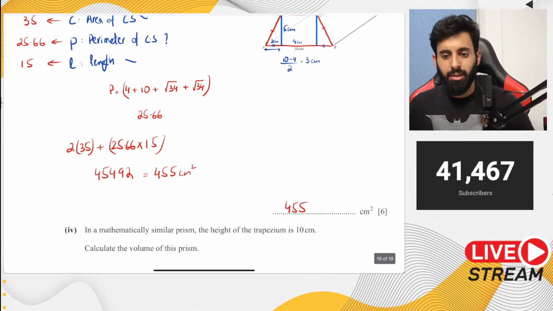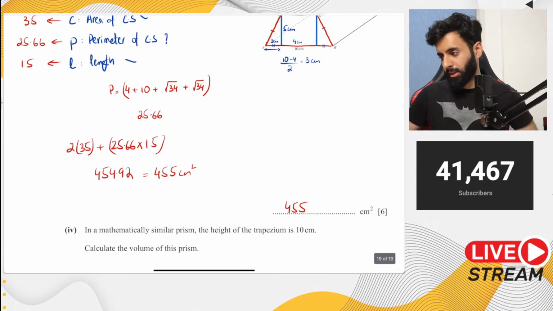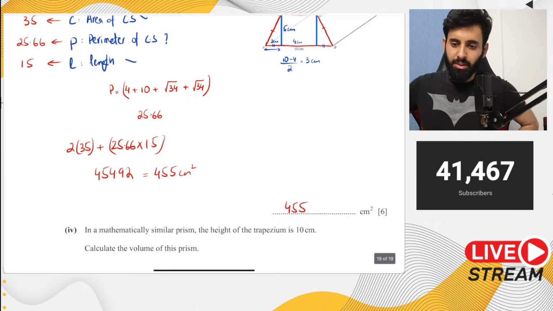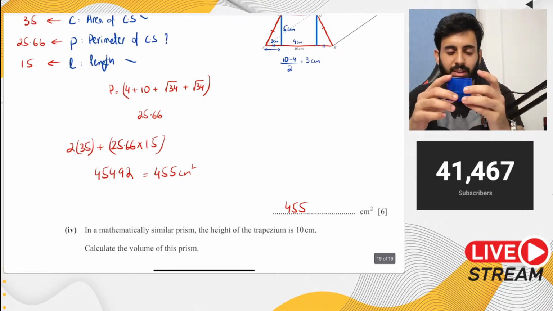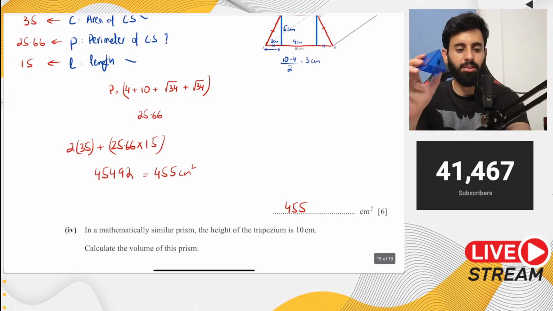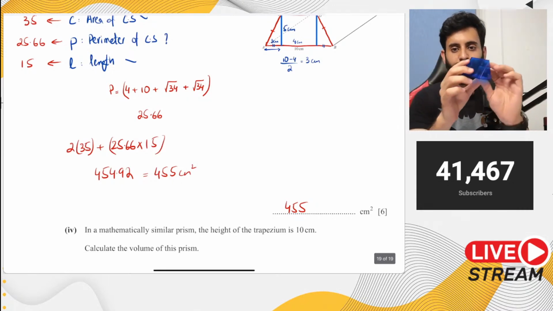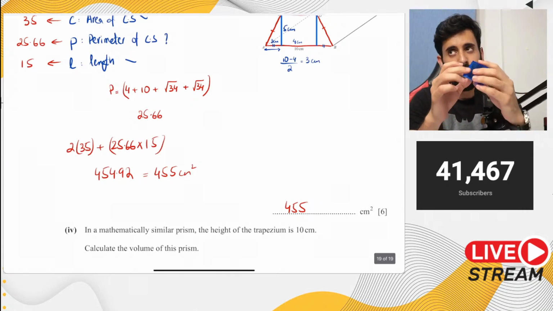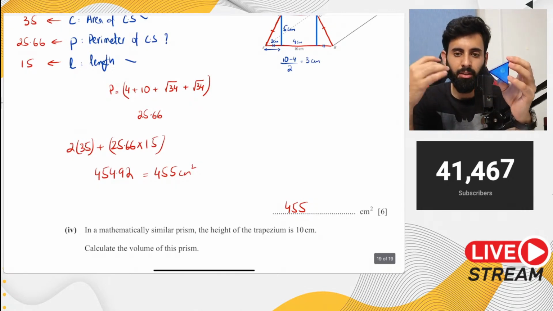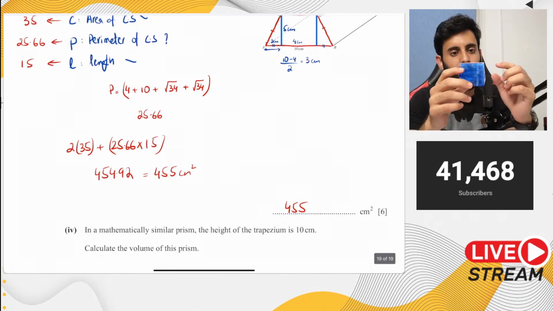Can you elaborate upon how and why this formula works? Okay, I was hoping no one was going to ask me that, but chalo. अगर आपने पूछ लिया तो मैं बता देता हूँ. So basically, here's what we do. So take this prism for example. Okay. It's a good thing that you asked. It's important to see where the formulas are coming from. उससे memorize कम करना पड़ता है. You can just figure it out there and then.